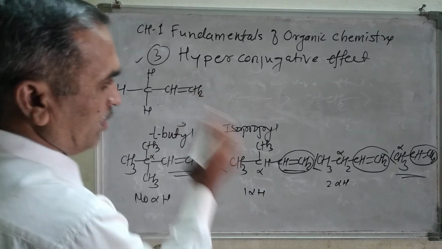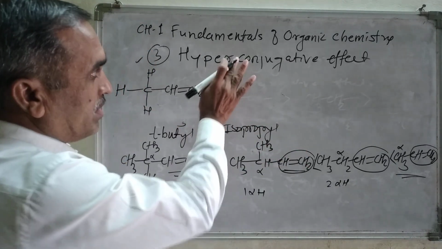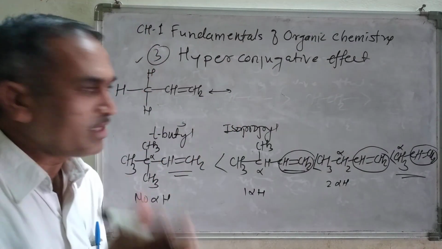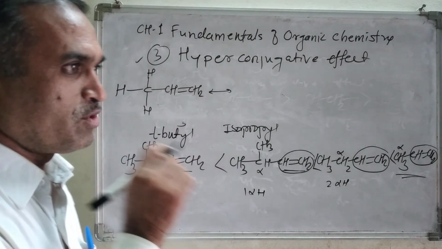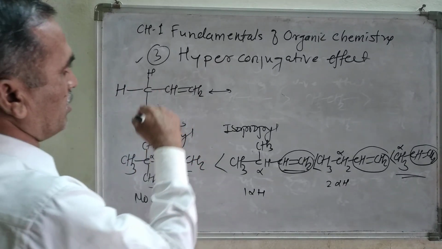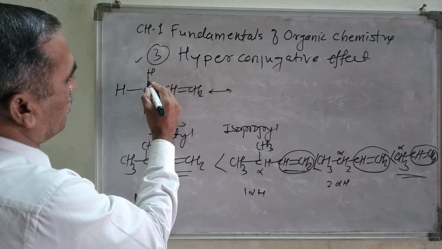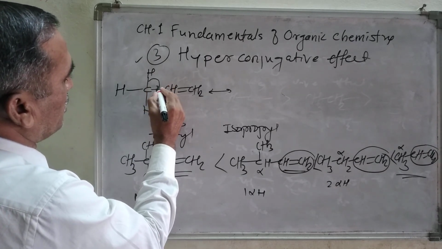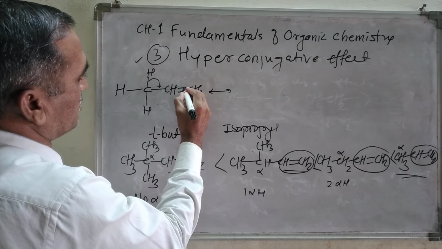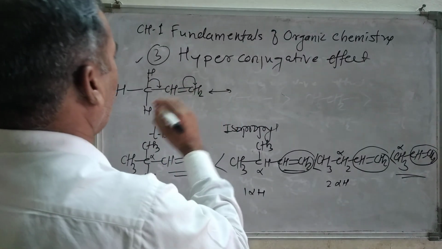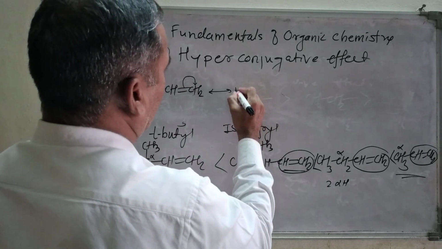Now it is a modification of the resonance effect, therefore you must show the double headed arrow while showing the hyperconjugative structure. Now what is happening: this sigma bond shifts from here to here, forming a double bond, and this double bond concentrates the electron density on this carbon atom, and therefore what do you get here?